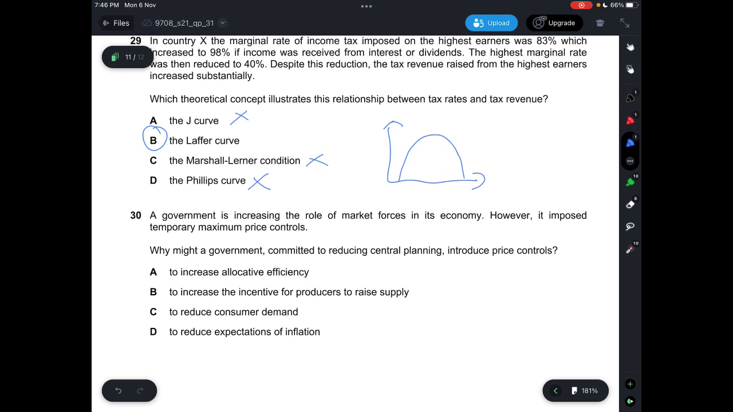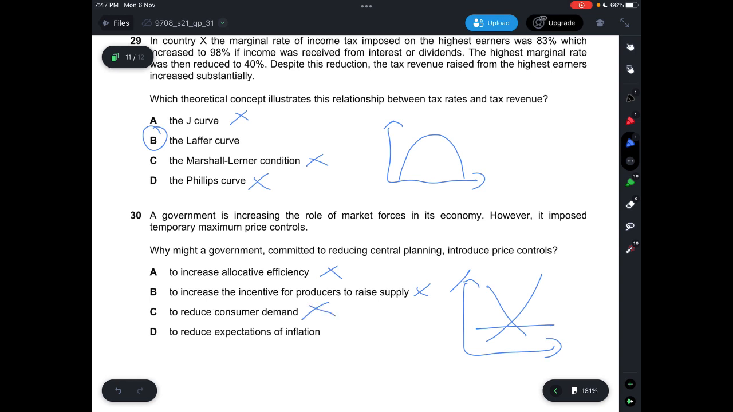Question 30, the government is increasing the role of market forces in its economy. However, it imposed temporary maximum price control. Why might the government, committed to reducing central planning, introduce price control? Okay, A says to increase allocative efficiency. This one is incorrect. If you impose temporary maximum price control, your maximum price will be below the equilibrium, so there's no way it's going to increase allocative efficiency. B says to increase the incentive for producers to raise supply. Incorrect. That would be giving us subsidies. C says to reduce consumer demand. To reduce supply, that is possible, but not reduce consumer demand. You only increase the demand.